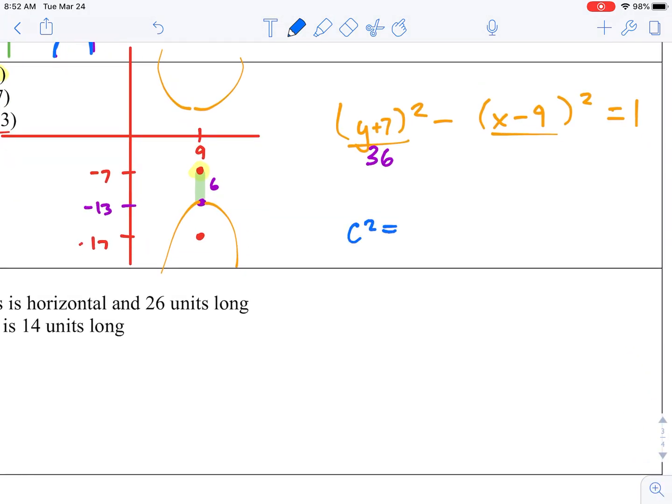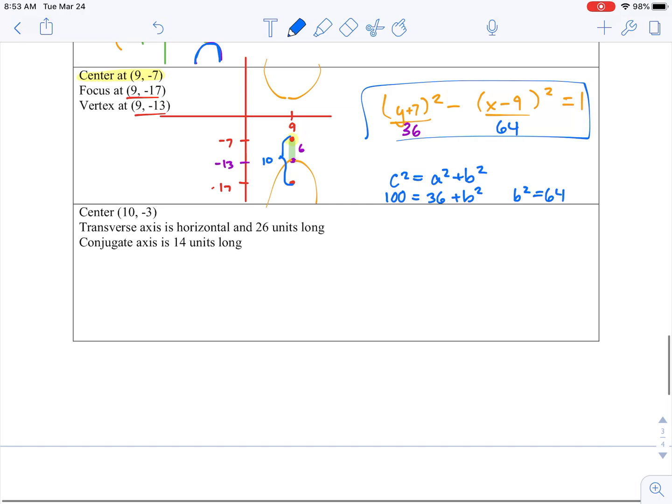That means we want to go ahead and get our foci equations set up. From our center to our foci goes from 7 to 17, which is a total of 10 units. And 10 squared is 100. We know our other one is 36, and then if we subtract 36, we get our missing one to be 64.